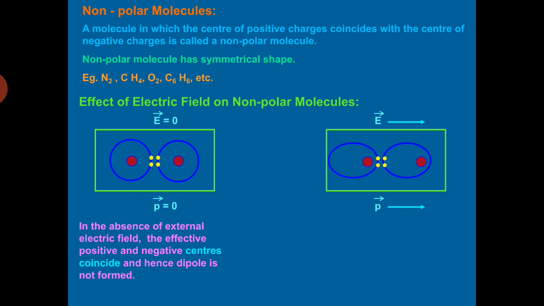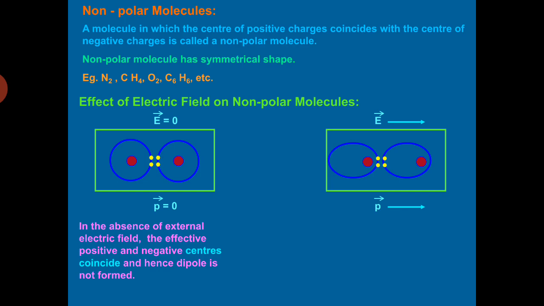You see, force experienced by the charge is given by Q into E. So if the Q is positive, it will experience force along the direction of field. If the Q is negative, it will experience force opposite to the direction of the field. Due to this reason, center of positive charges, they are experiencing force along the direction of field, so they will be displaced in the direction of external electric field, while the center of negative charges, they will be displaced in the opposite direction of the external electric field.